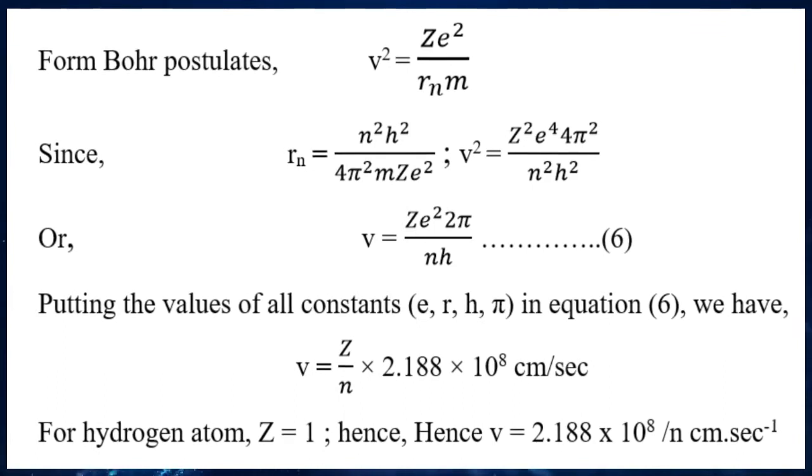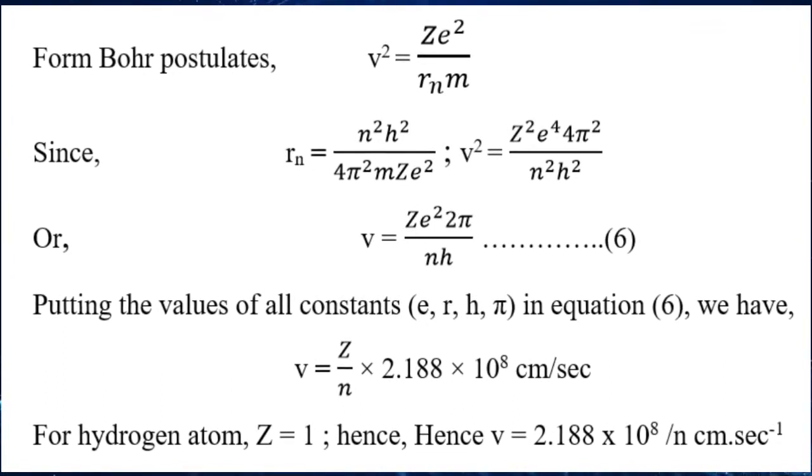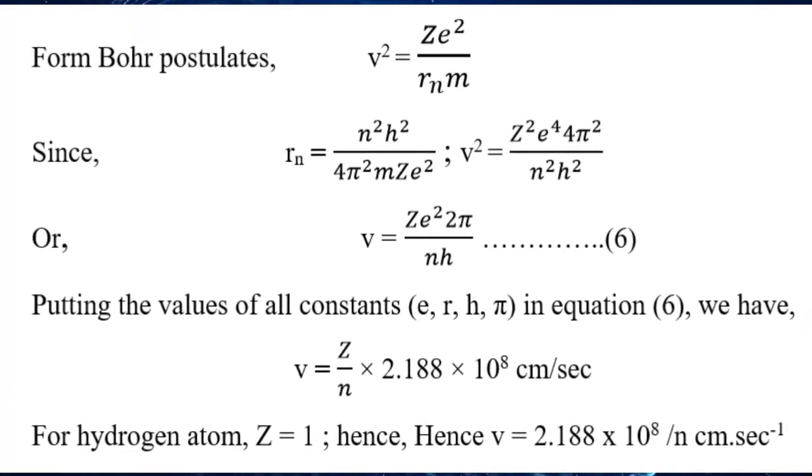Now if we deduce the equation, we get v², that is velocity squared, which is our target, equal to Ze² divided by rm, right?